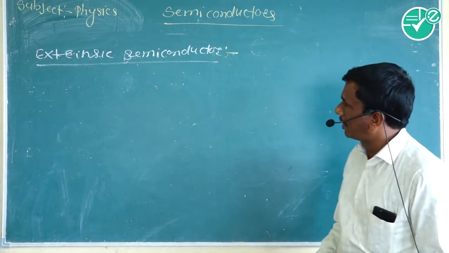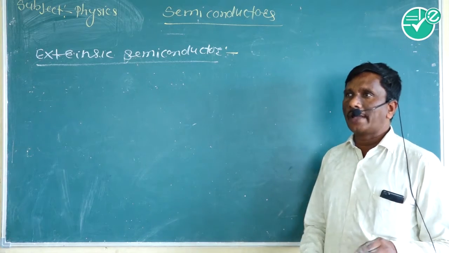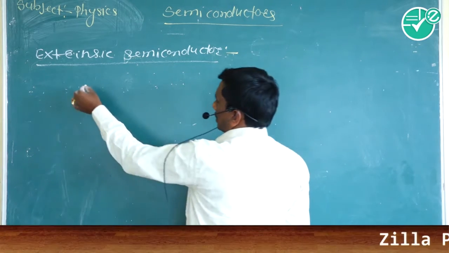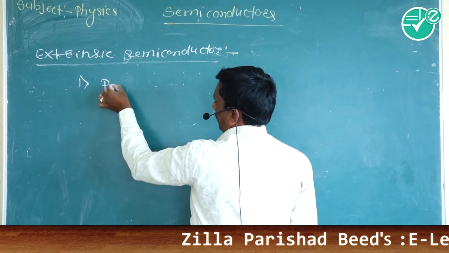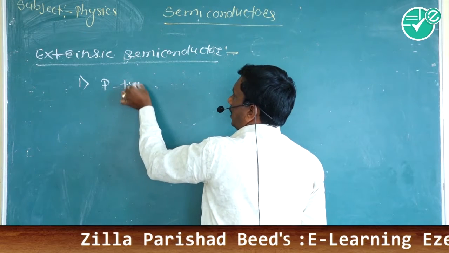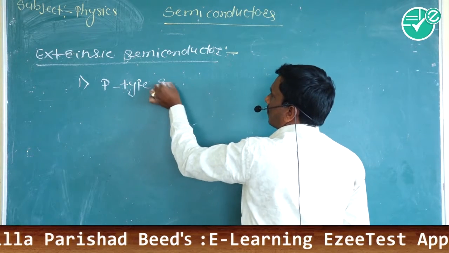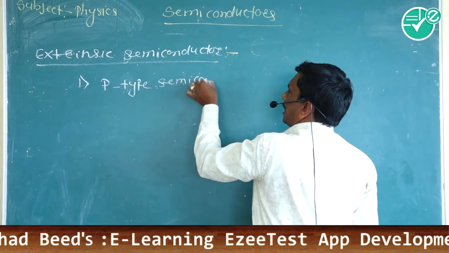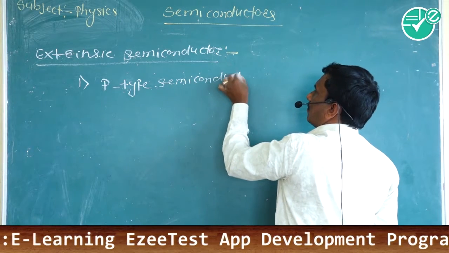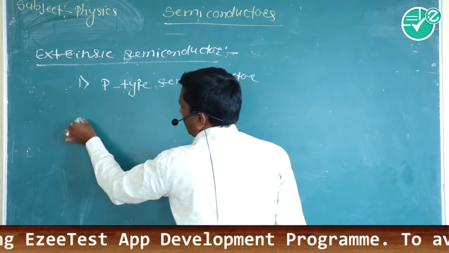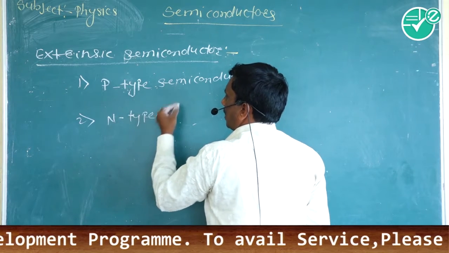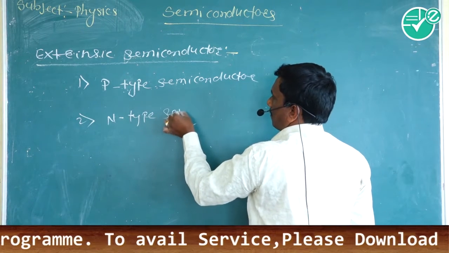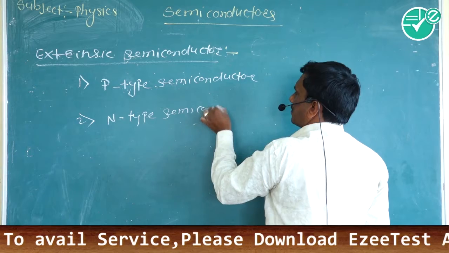Therefore, extrinsic semiconductors are of 2 types. First, p-type semiconductor, and second, n-type semiconductor.